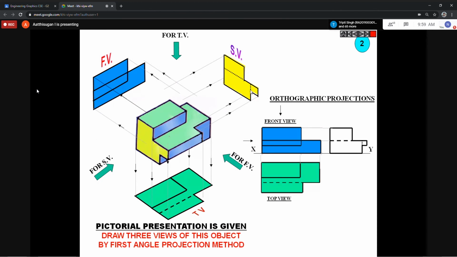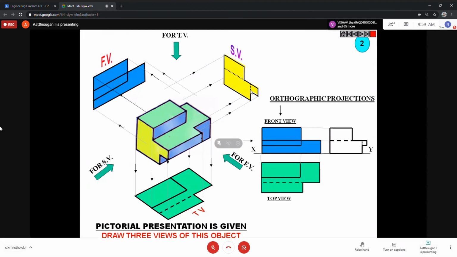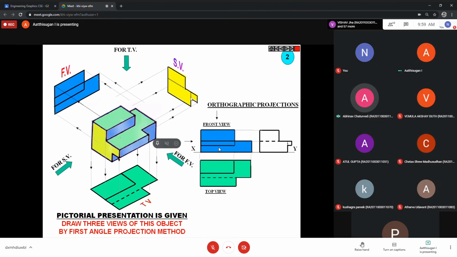A dotted line is made when we can't see whether it is cut or not. Yeah, correct, cut section. But sir, from the top view we can see that extended portion is only up to some extent. It's not full.